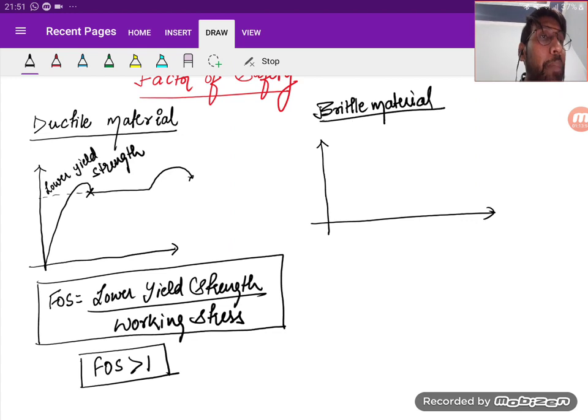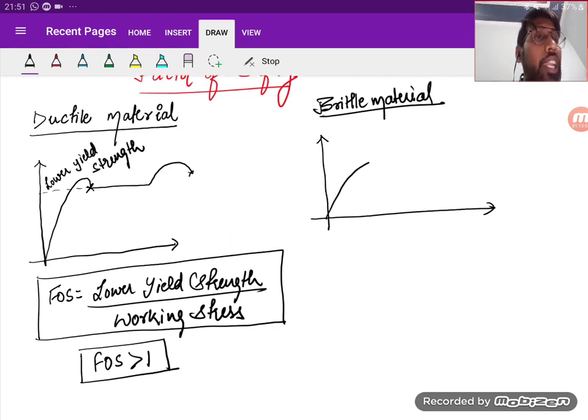Next, if I see for the brittle material, then in the brittle material, there is ultimate failure. No indication of cracks and all. So this point is ultimate strength. Obviously, when we are going to apply the load, we'll never want this ultimate strength to get developed, right?